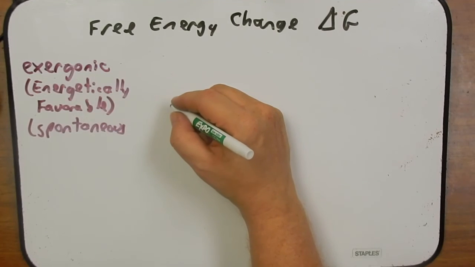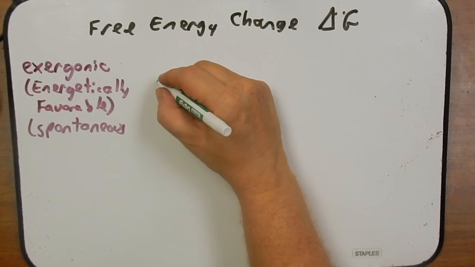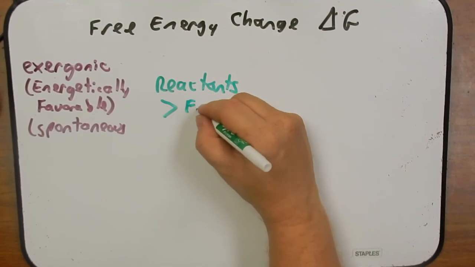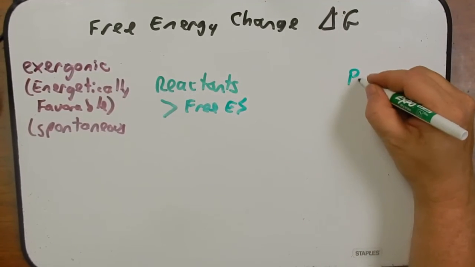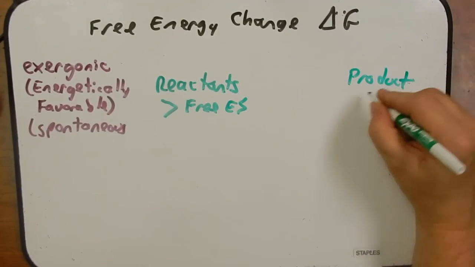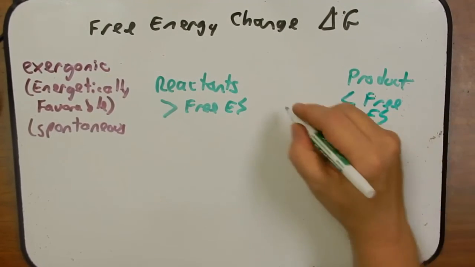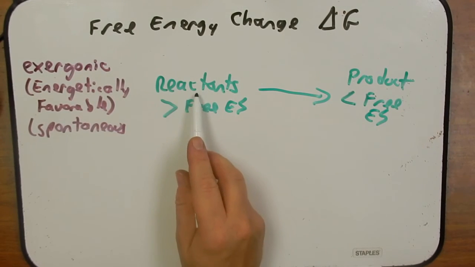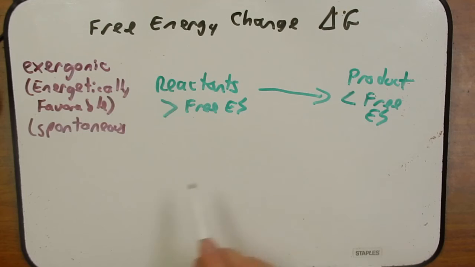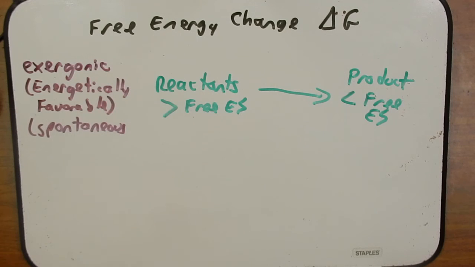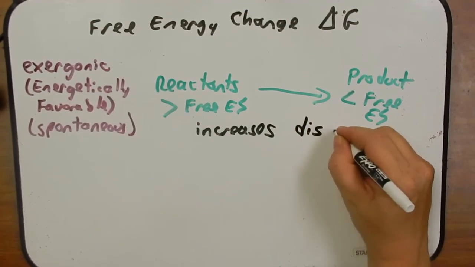An exergonic reaction like this will have reactants with a greater free energy compared to the product. The product will have a lower free energy. If that's the case, then this reaction is exergonic, or energetically favorable, or we could say spontaneous. And to bring back our laws of thermodynamics, we would say this reaction increases disorder.